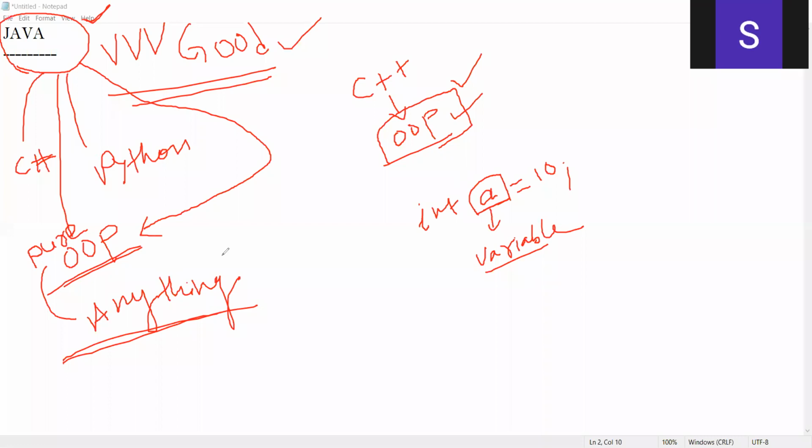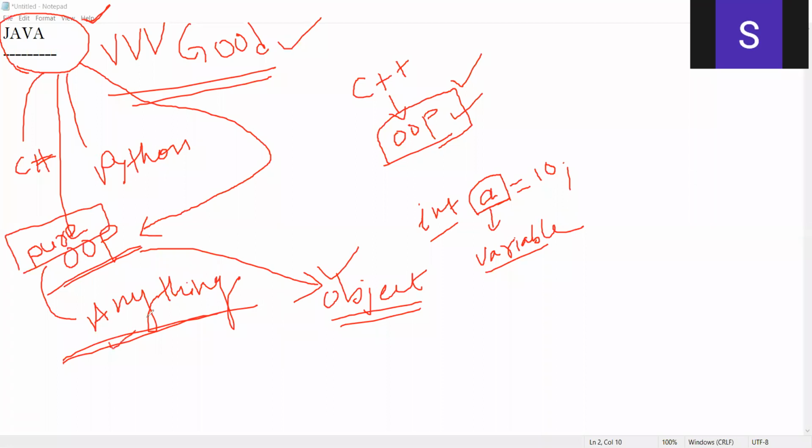But in Java, we can represent a variable of type int in terms of object. In Java, we can represent a variable of type int as an object. So anything can be represented in terms of object. That's why we call Java a pure object-oriented programming language. The word pure says that anything can be represented in terms of object.